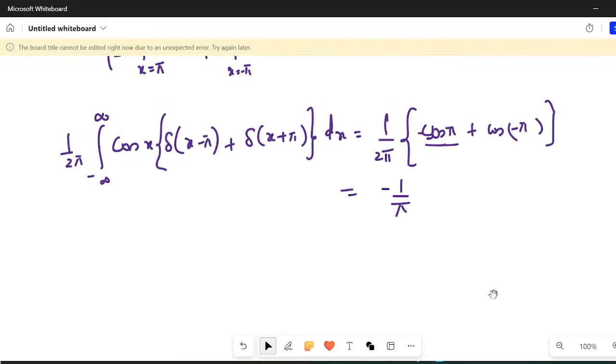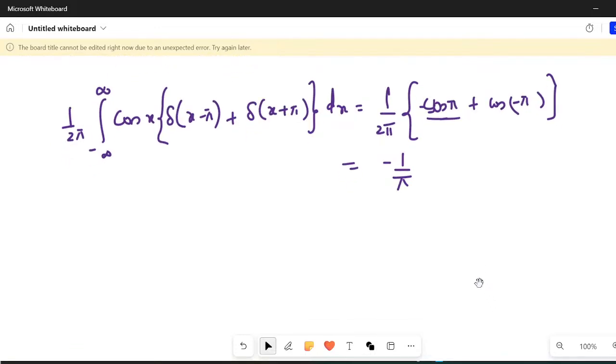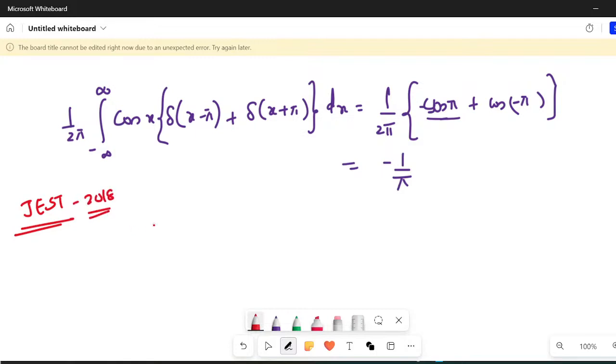Now let us do another problem related to this only, and this is again asked in JEST exam only. So many of these problems I have done, but I think the best way of revising this topic is through problems only, so that you are able to understand. Now again I'm doing another problem. This is again asked in JEST.